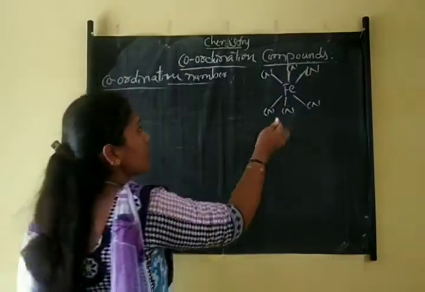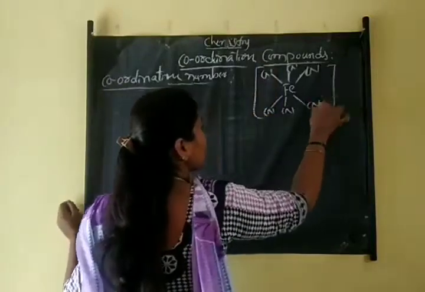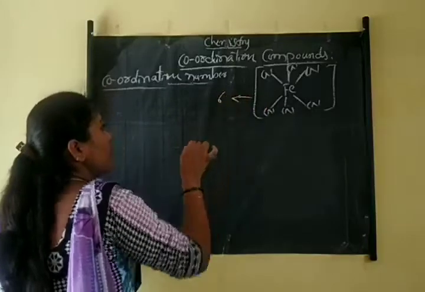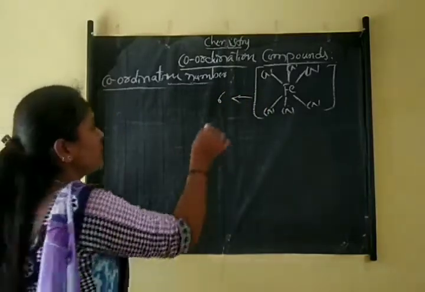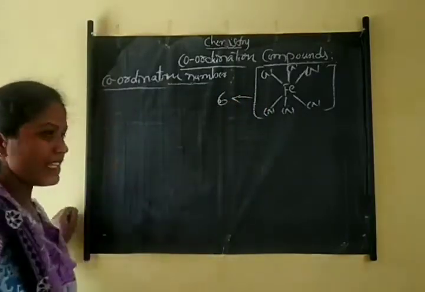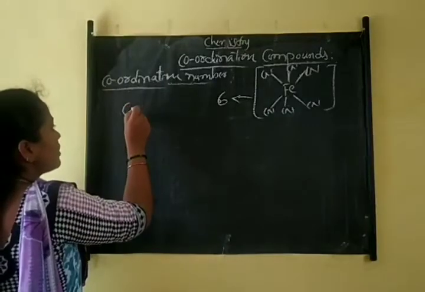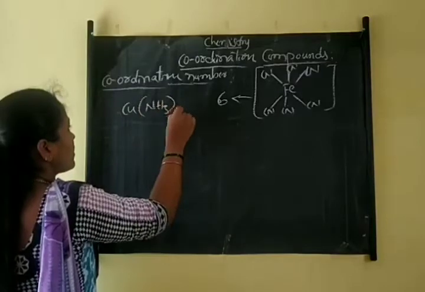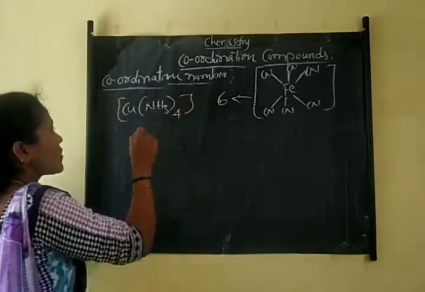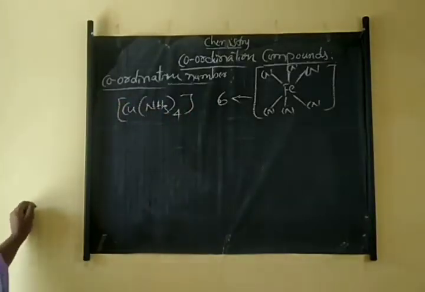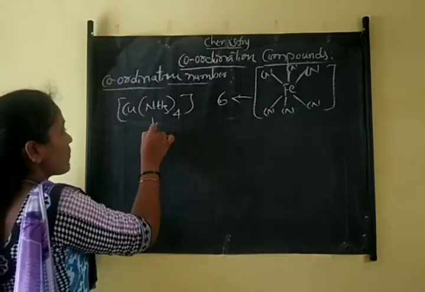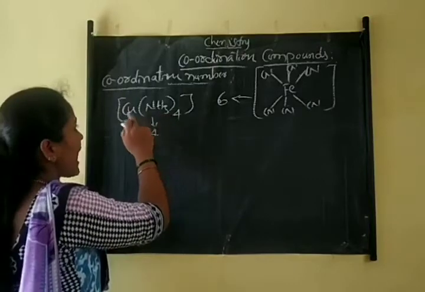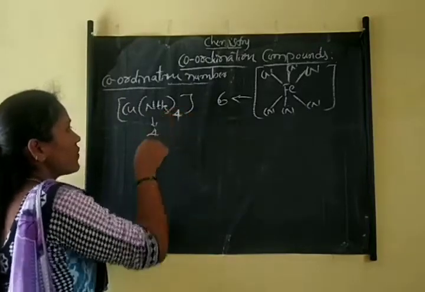In this example, the coordination number is 6. And also one more example. In this example, the coordination number is 4, isn't it? Because the number of bonds formed between central metal atom and ligand is 4.